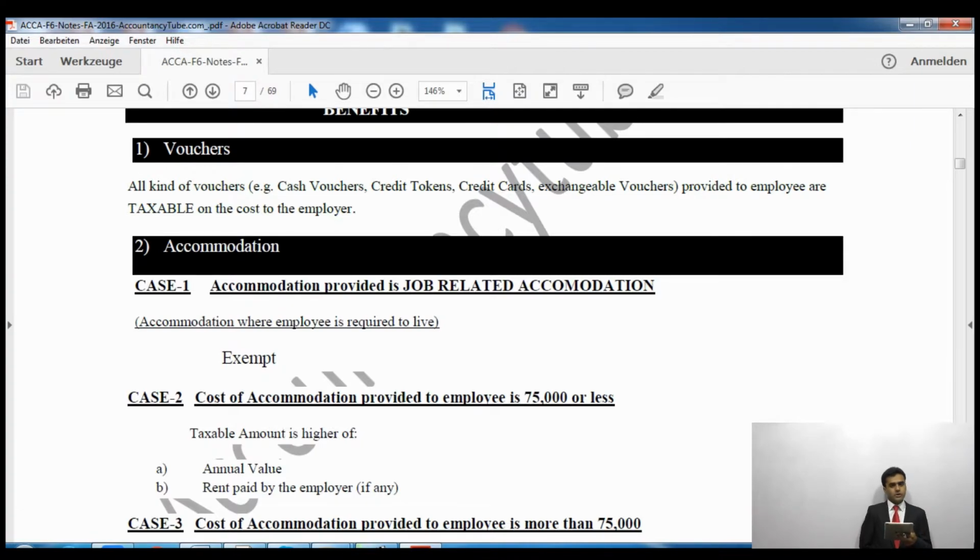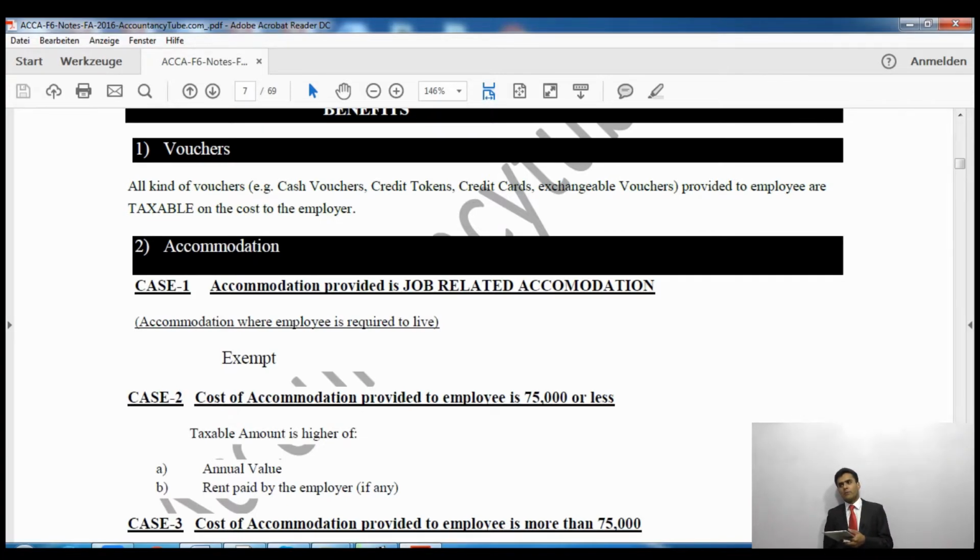Then it says accommodation. One of the benefits is that the employer gives you accommodation, and as far as F6 taxation is concerned, we will divide accommodation into three sorts. The first is job-related accommodation.